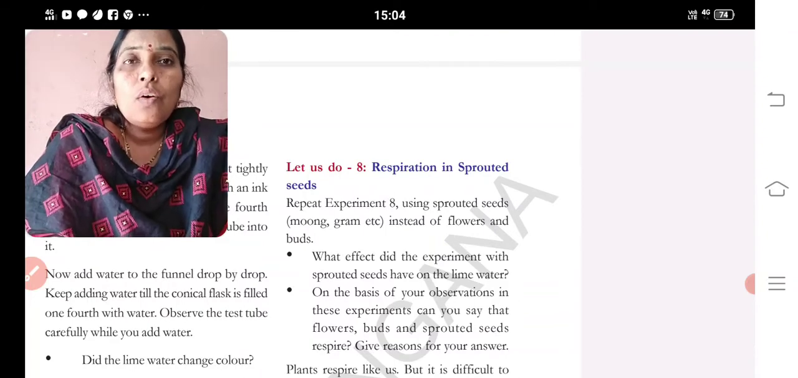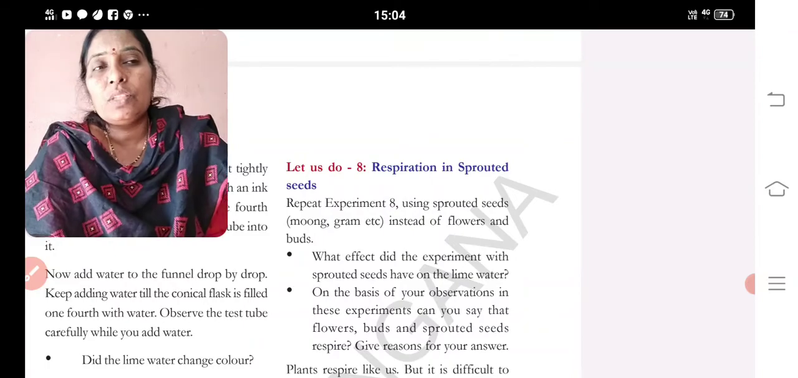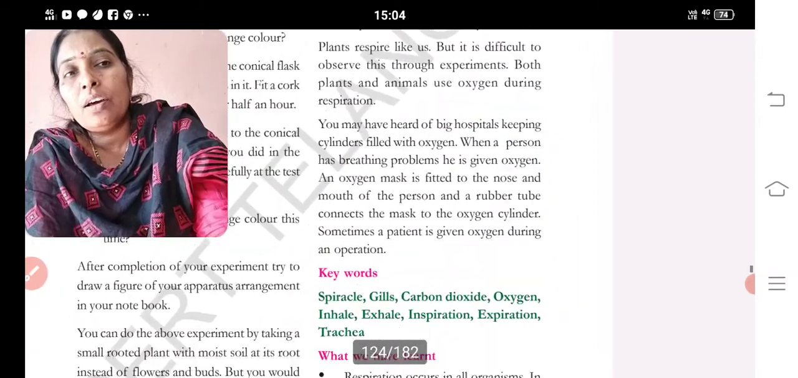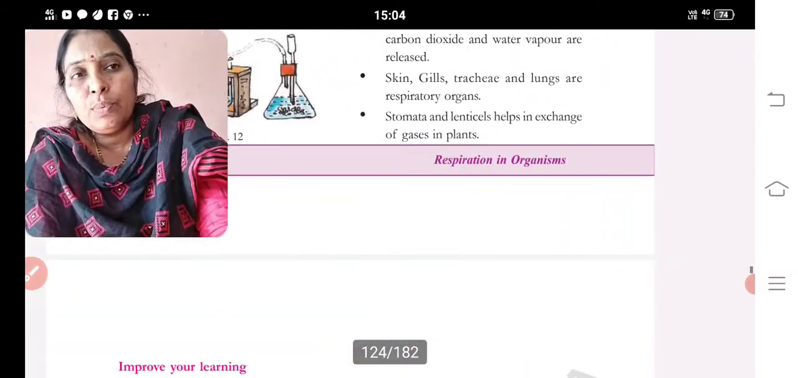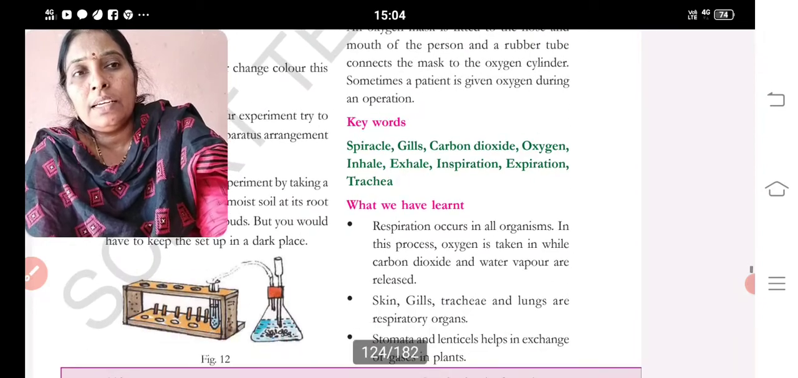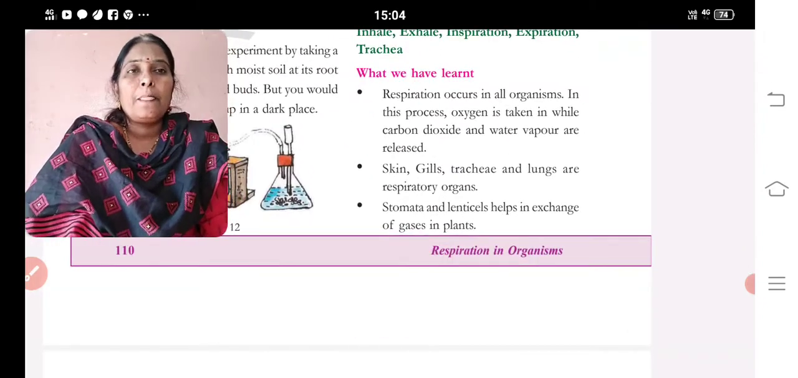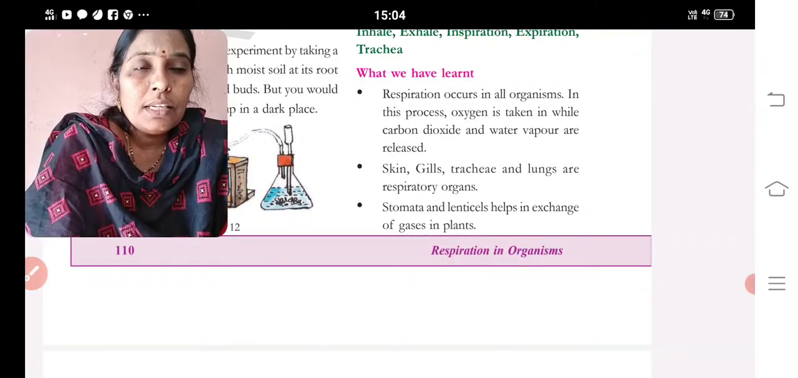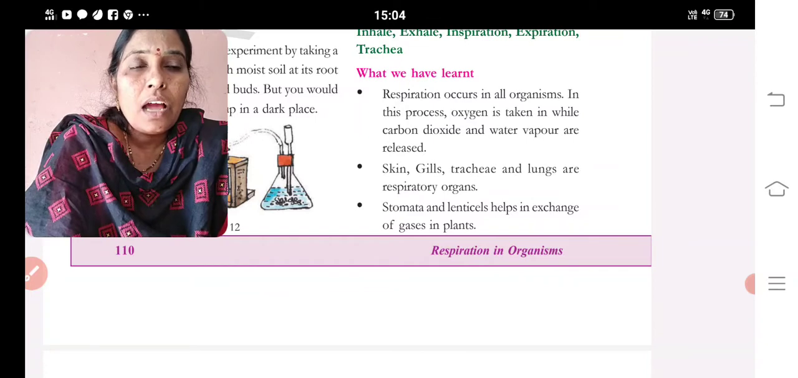So with this we completed our lesson, respiration in organisms: how they respire and what the different organs used in respiration are. So let us discuss what we have learnt. Respiration occurs in all organisms. In this process, oxygen is taken in while carbon dioxide and water vapor are released. Skin, gills, trachea and lungs are the respiratory organs.